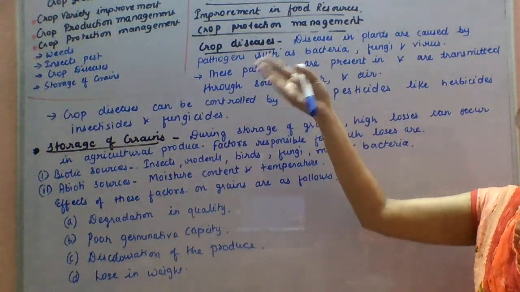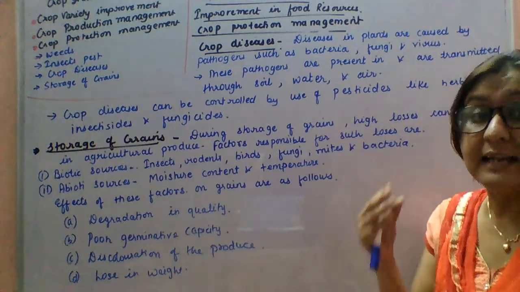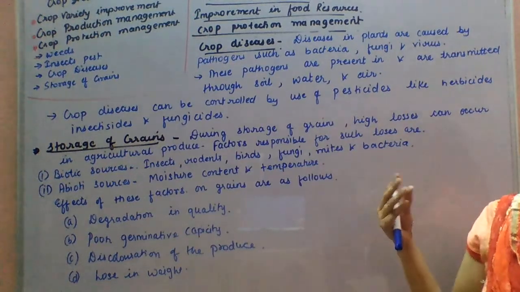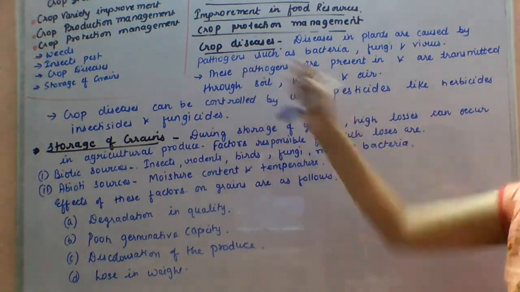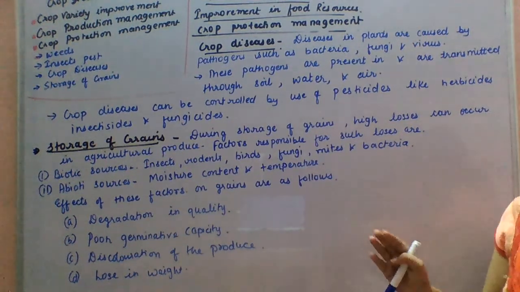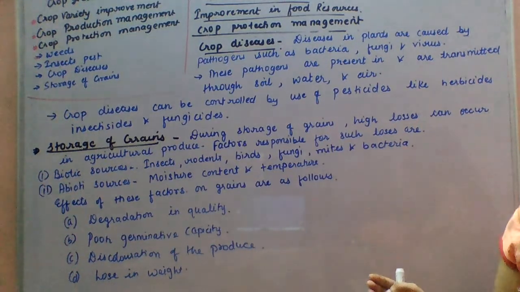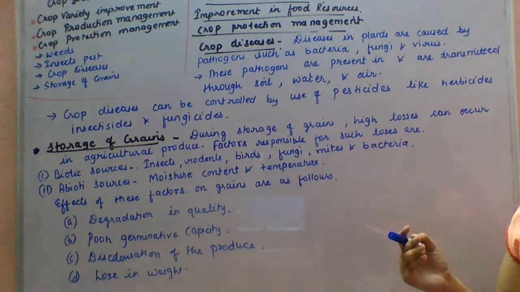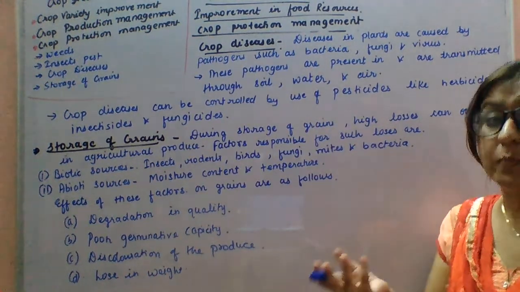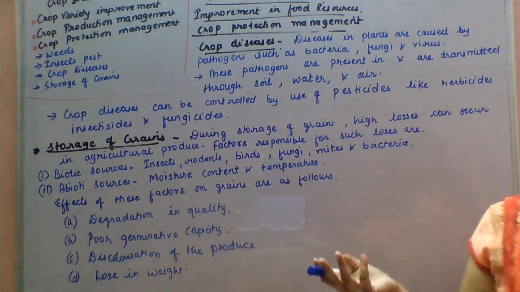Obviously we are doing crop variety improvement and improving crop production management. Last, in crop protection management, storage is equally important and has to be taken care of. When the crop is harvested, the seeds and grains are stored in godowns and stores. But during storage, the grains and seeds are subject to spoilage due to various agencies.